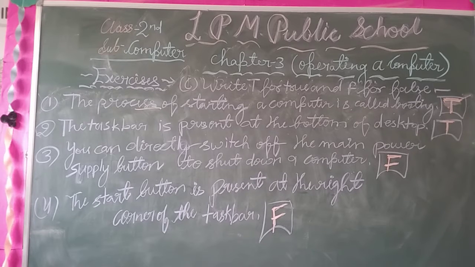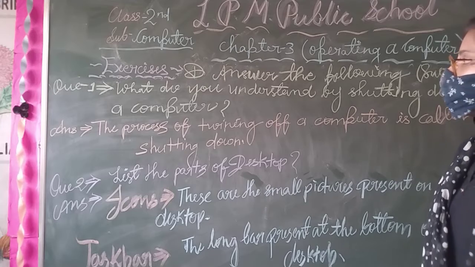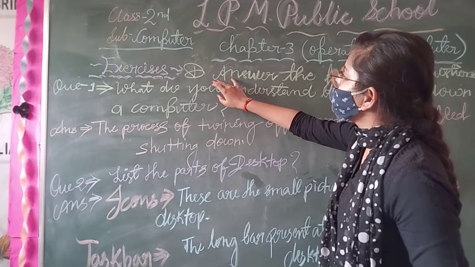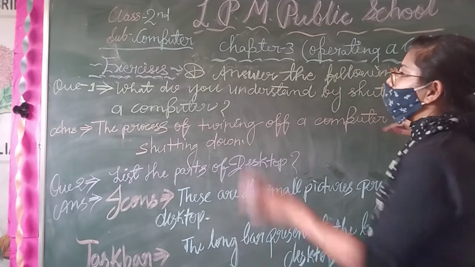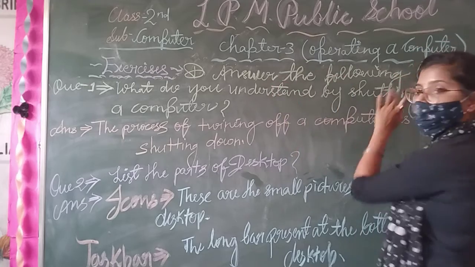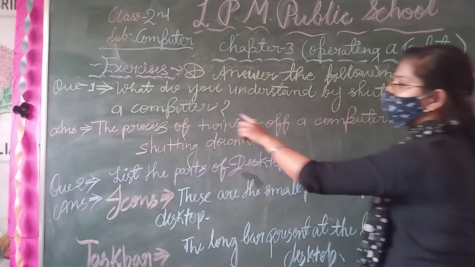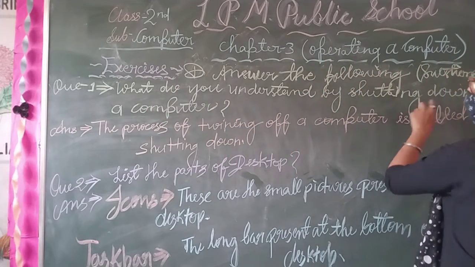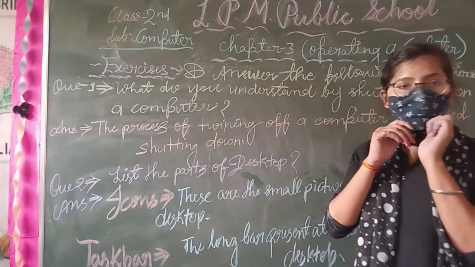Now I am going to answer the following questions of this chapter. So dear student, these are question number D from your exercise of chapter number 3, operating a computer. Answer the following questions. Your first question is, what do you understand by shutting down the computer?